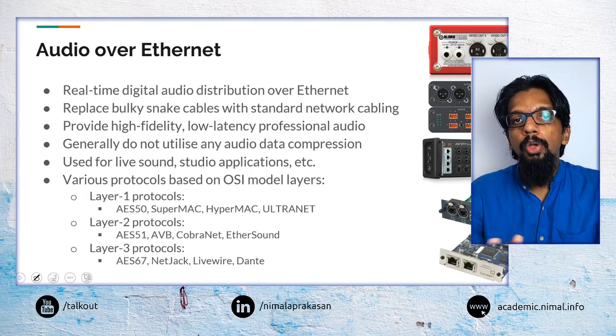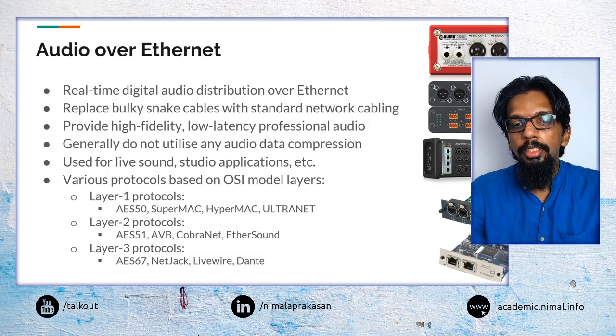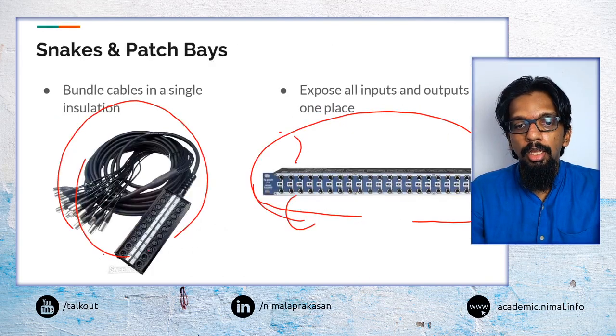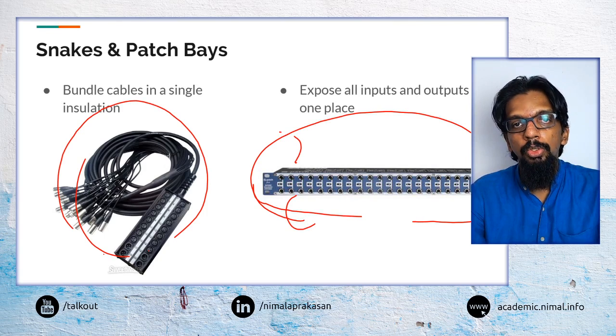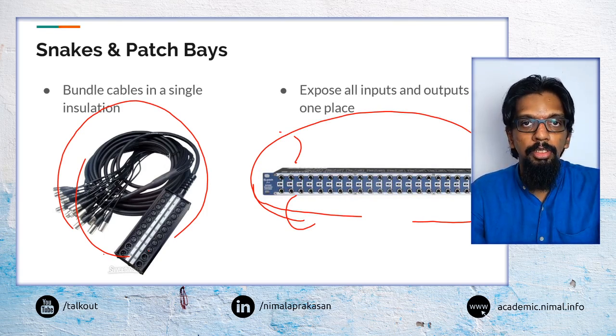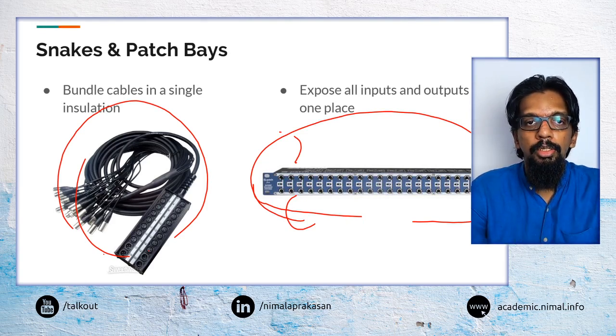And one last topic that we are going to discuss today is what is called audio over Ethernet. One of the things that we briefly touched upon is, say, when we wanted to connect a large number of devices from a stage to a control room, we had to put them all through individual cables, then combine them, or make it compact by making it into a bulk snake, and then send it to the other end.